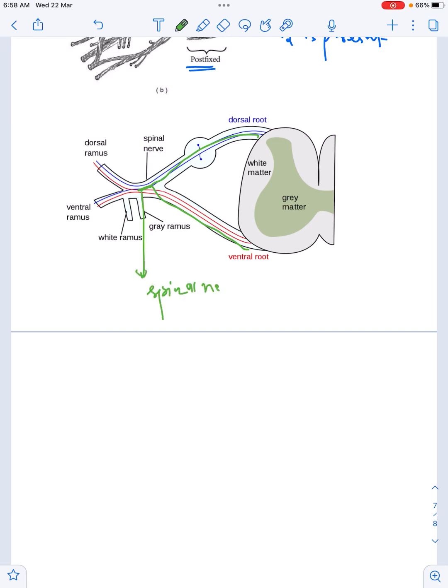Now spinal nerve will further divide into ventral ramus and dorsal ramus. So these ventral rami of C5, C6, C7, C8 and T1 will give the brachial plexus. Okay. So thank you.